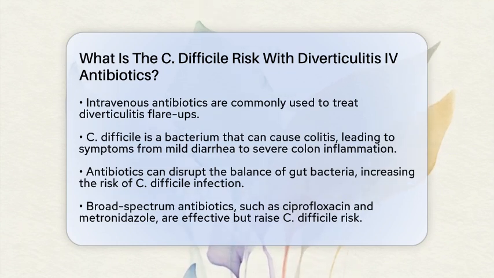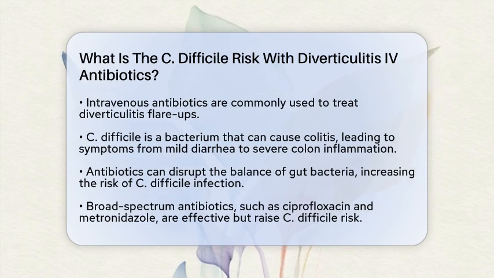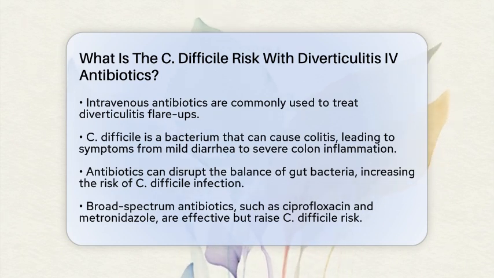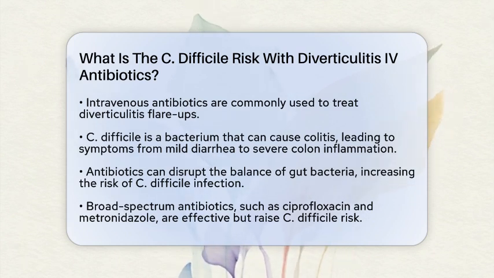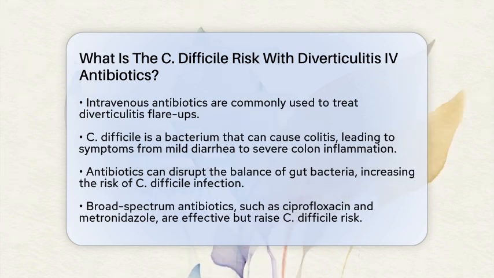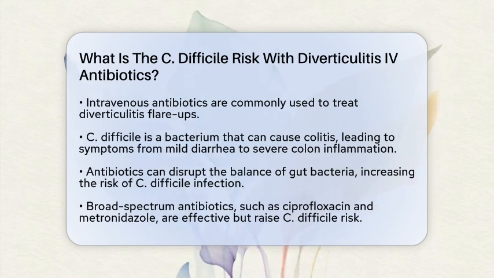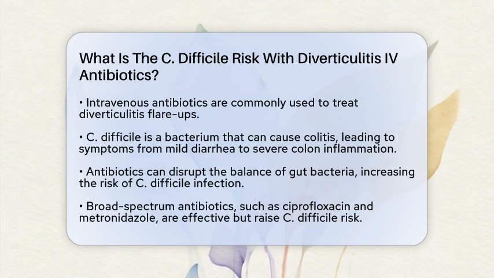C. difficile is a bacterium that can lead to colitis, which can range from mild diarrhea to severe inflammation of the colon. This infection is particularly concerning after antibiotic use because antibiotics can disrupt the normal balance of gut bacteria. When intravenous antibiotics, especially broad-spectrum ones, are used, they can disturb this balance. This disruption decreases the natural defenses in the gut that usually prevent C. difficile from overgrowing. As a result, C. difficile can multiply and produce toxins that harm the colon lining, leading to infection.